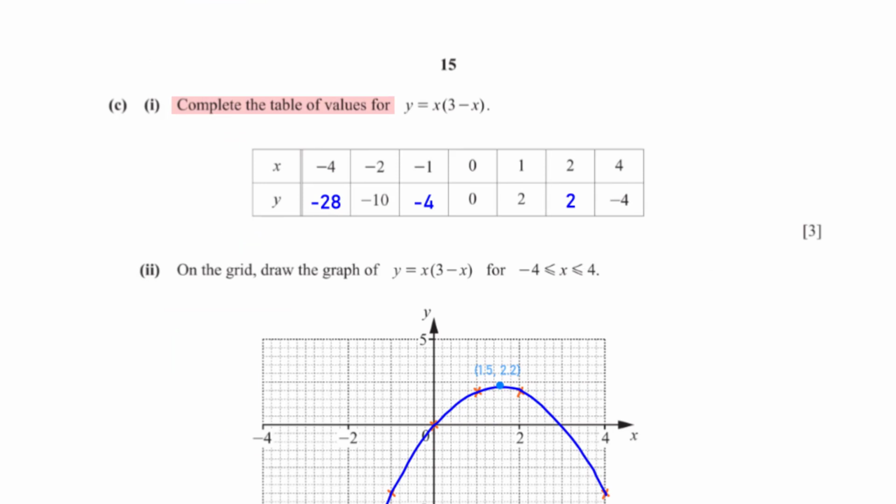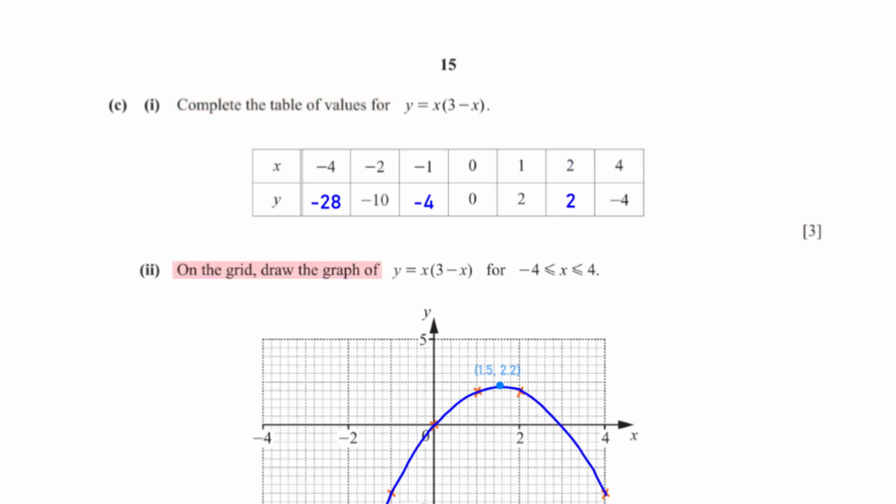Complete the table of values for y equals x times (3 minus x). When we plug in x equals -4 into the equation, we get y equals -28. For x equals -1, we get y equals -4. And for x equals 2, we get y equals 2.